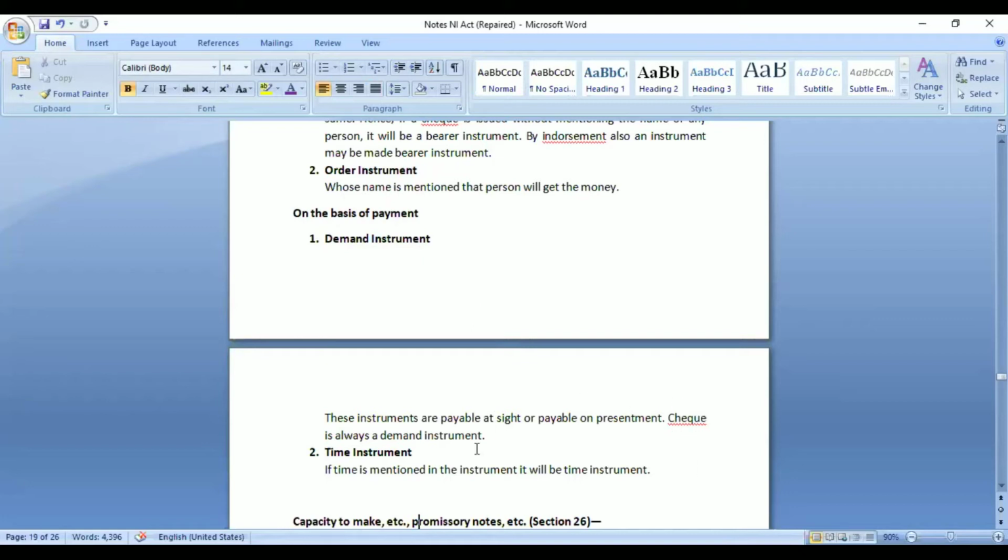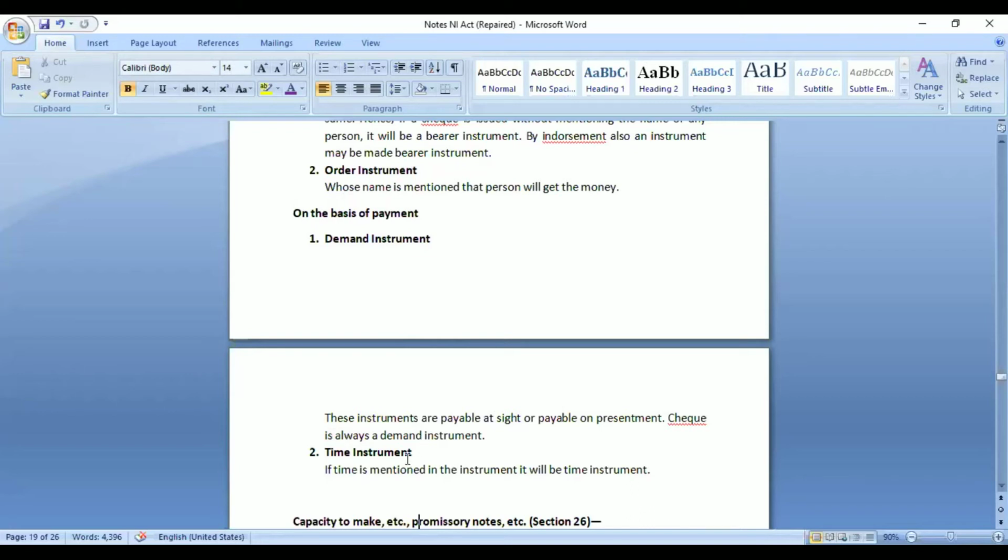And in case of check, it is always a demand instrument. Once a check is issued, it will not be cleared or paid unless the person goes to the bank and deposits the check, demanding the money. So check is always a demand instrument, but promissory note and bills of exchange may be a demand instrument if the date or time frame is not written there.